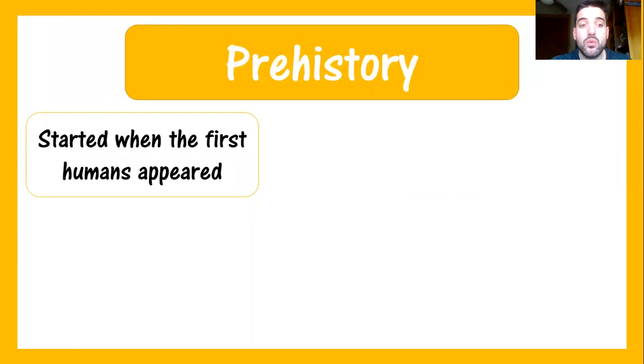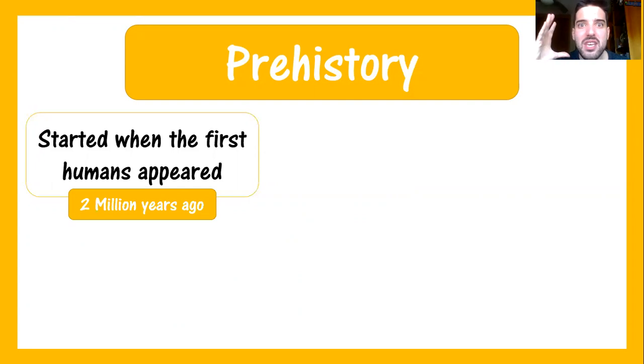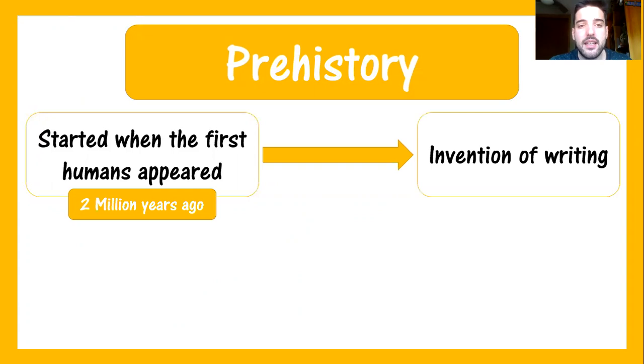History started when the first humans appeared on Earth. This was around 2 million years ago. 2 million years! That's a long time. And this period finished, as you already know, with the invention of writing. And this was around 3000 BC, 3000 before Christ was born.